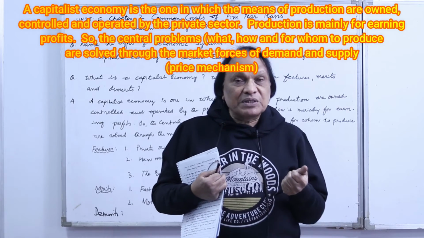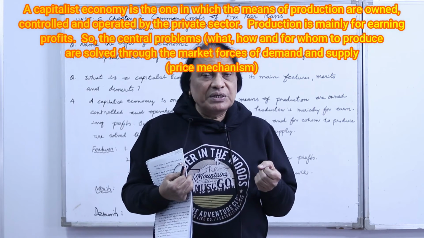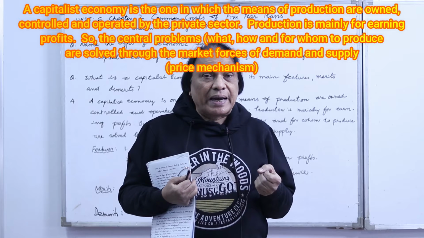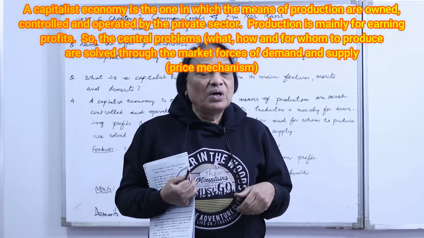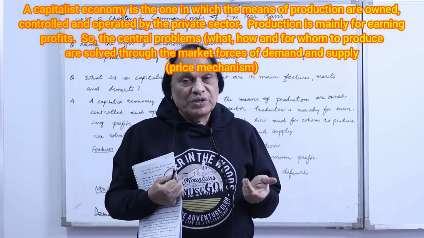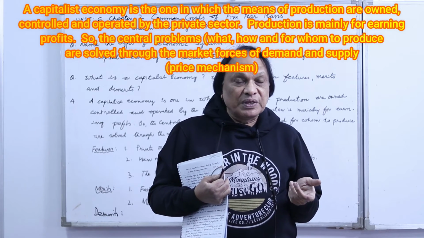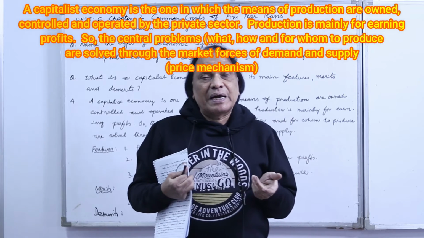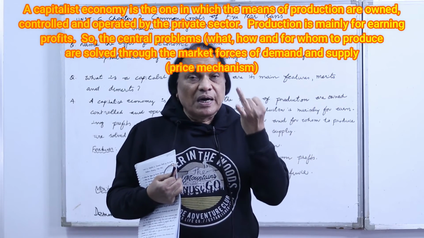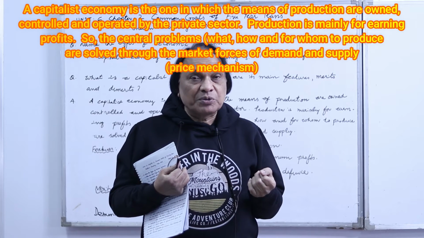What exactly is a capitalist economy? A capitalist economy is that in which all the means of production, that is land, labor, capital and entrepreneur, are privately owned. They are owned by the private individuals, and whatever production they do, they do it for profit motive. That's a capitalist economy. That means a completely, absolutely freedom to produce. The central problems of what to produce, how to produce, for whom to produce, they are solved through the market forces of demand and supply.